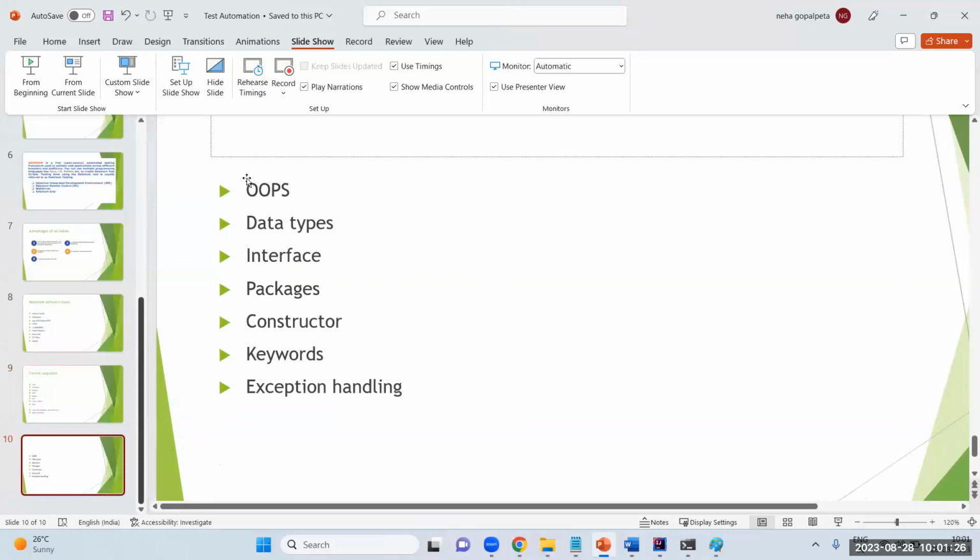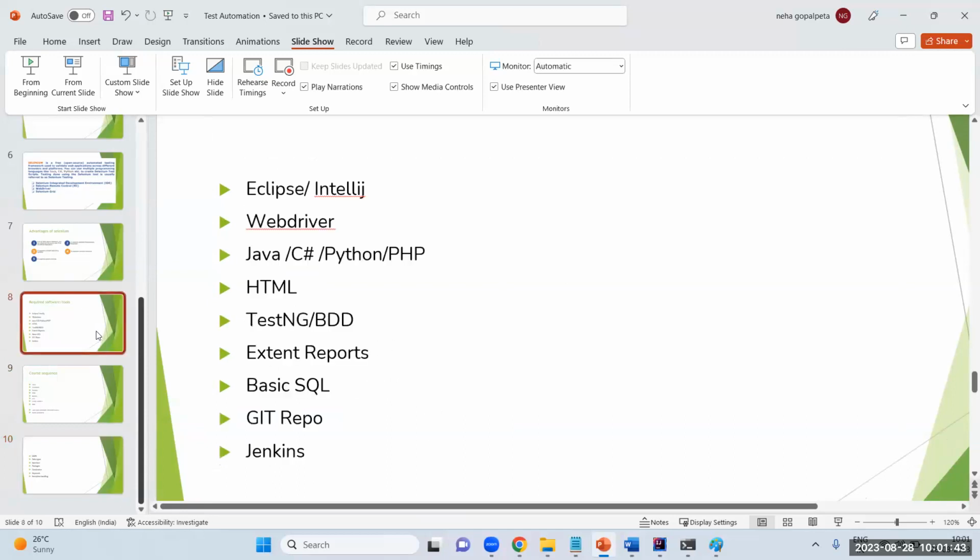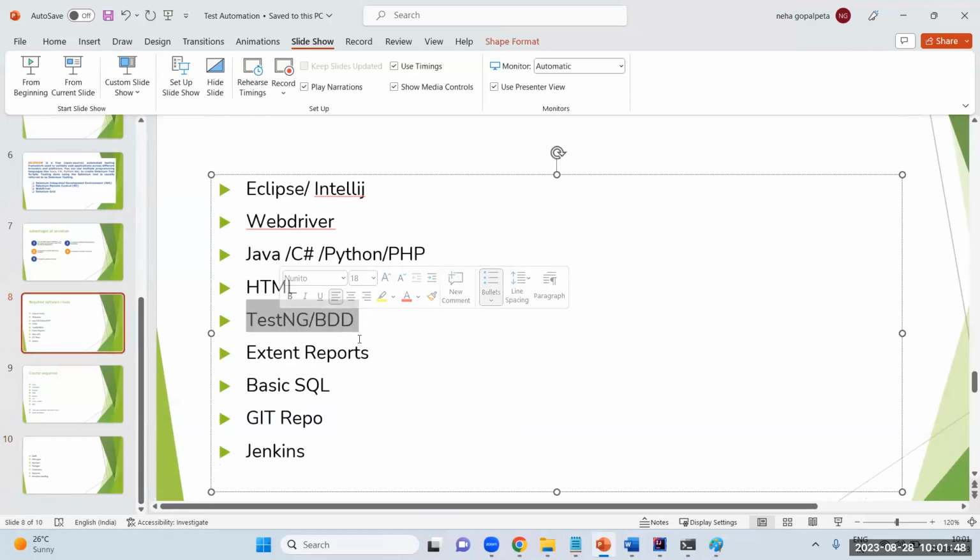So these are all the Java topics which I'm going to cover in this. Yeah, Shashidhar, a couple of people are raising hands. Yeah, you can tell me. Will you cover the hybrid framework? Yeah, this I'm going to cover. Definitely. This TestNG and whatever BDD we are talking about here, those are hybrid frameworks only. I'll tell in detail what a hybrid framework is and why we are using it. I'll definitely tell in detail.